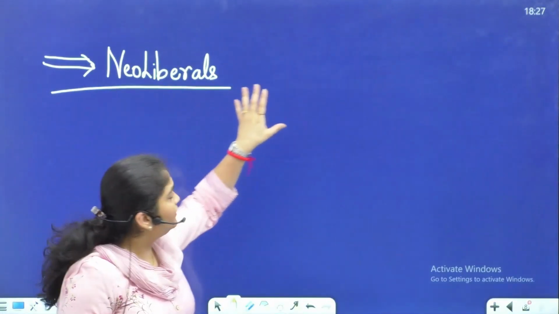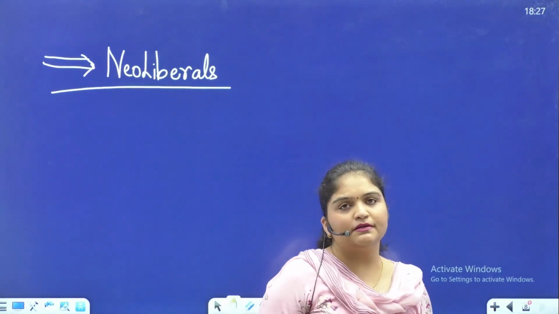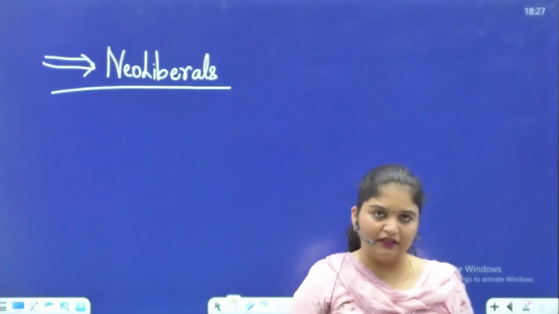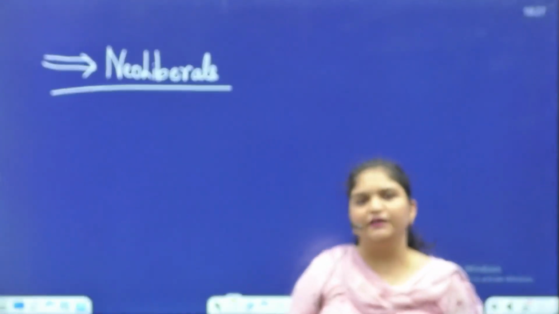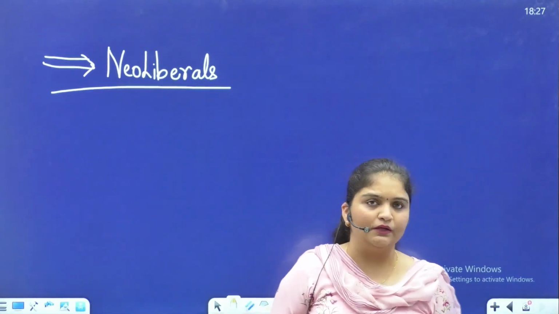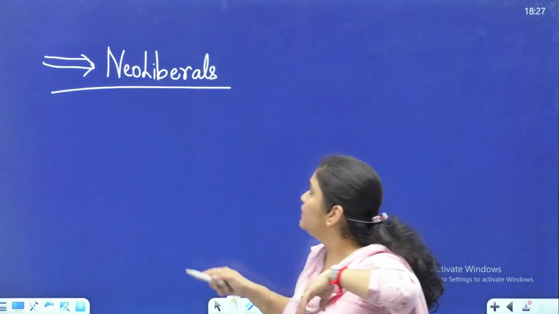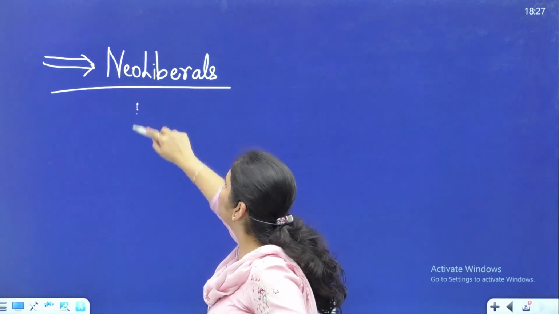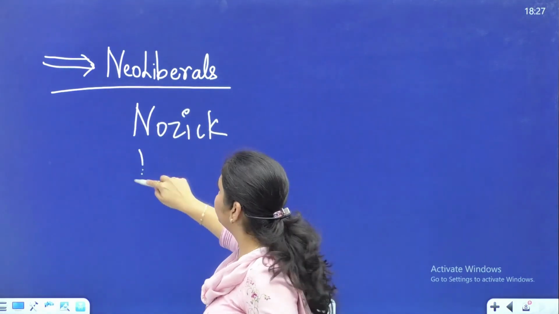We talk about how they defend the right to private property, and they say that if a person has done enough justice with respect to acquiring the property, and with respect to transfer of property, nobody can take away that property, and the state should not intervene in this regard. So you explain the views of Nozick and Hayek in this regard.